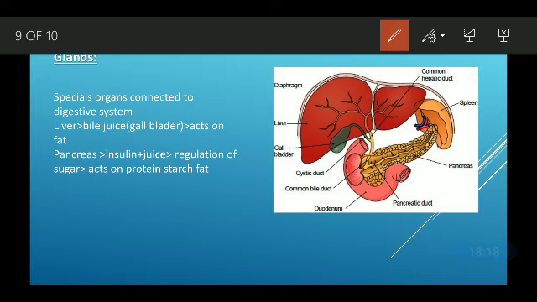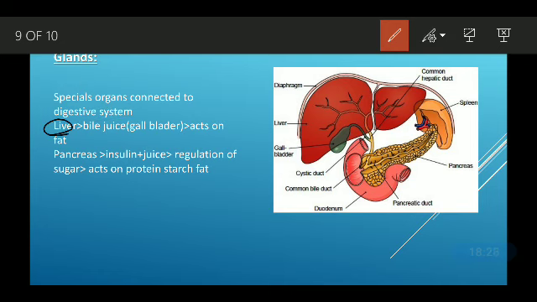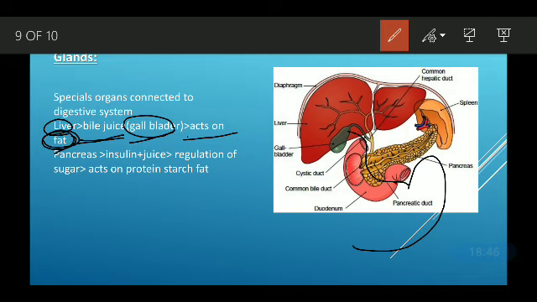So we have some special organs connected to the digestive system. The liver secretes bile juice, which is stored in the gallbladder. What is the work of bile juice? It digests the fat. And where is it going to be mixed? Here we have the stomach, so it is mixed with the food in the stomach.